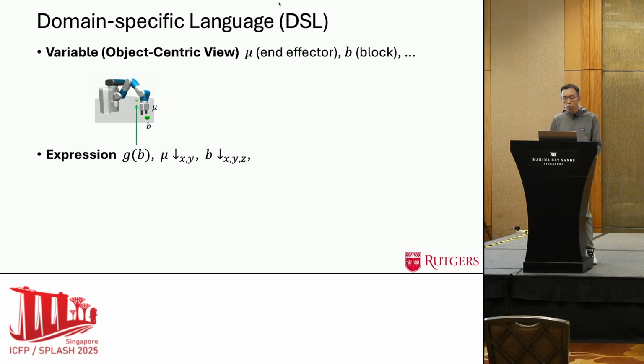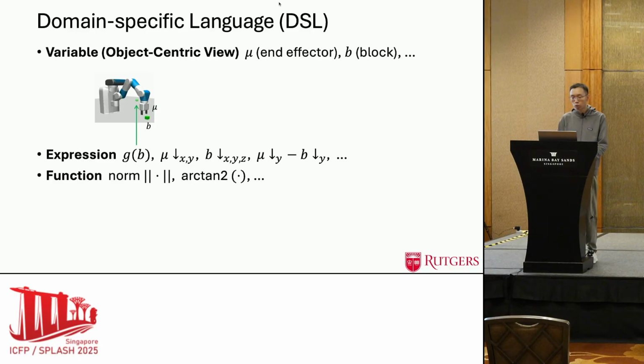The DSL also includes expressions such as projecting variables to their attributes, such as 3D coordinates within its workspace. And for computing relational quantities, such as delta y, the vertical difference between the end effector mu and the block b.